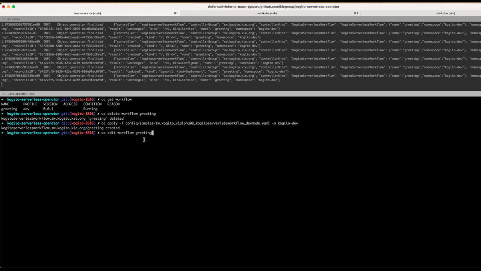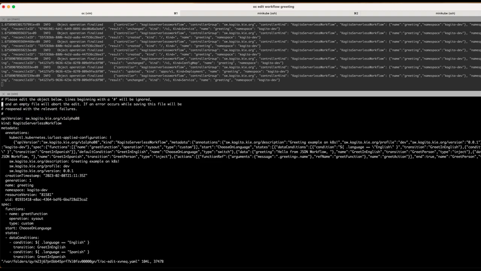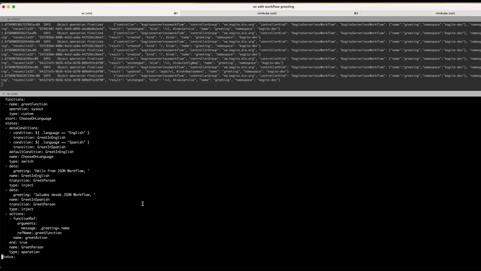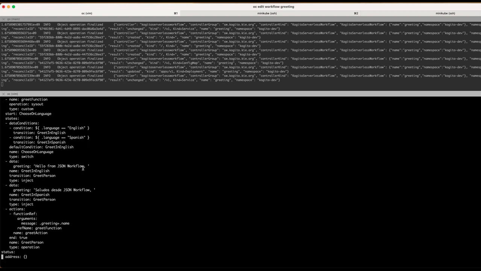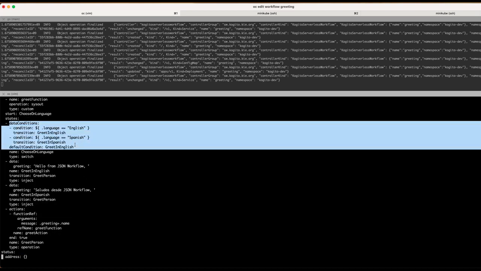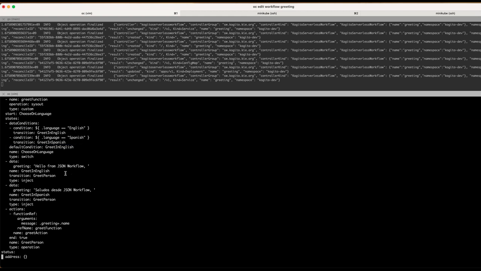So I'm going to use the OpenShift CLI here. You can use kubectl, it doesn't matter. You just have to edit the YAML file. So here I have the representation of my workflow in the cluster that we call the KogitoServerlessWorkflow, and this is the workflow running, in a YAML format. So I have these conditionals here. If it's English or Spanish, you do a hello in English, or saludos in Spanish.